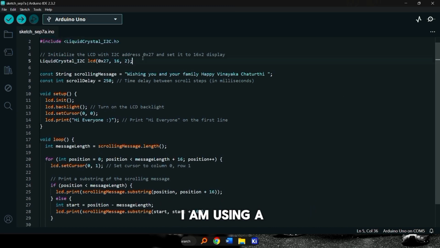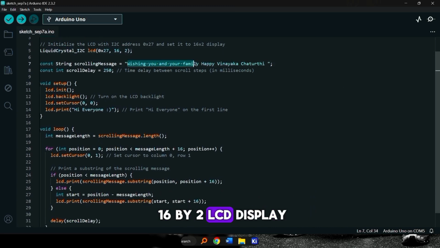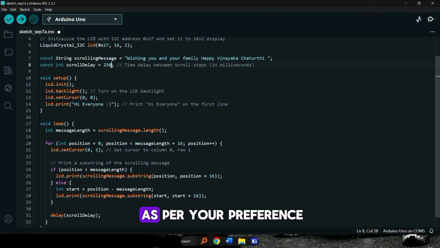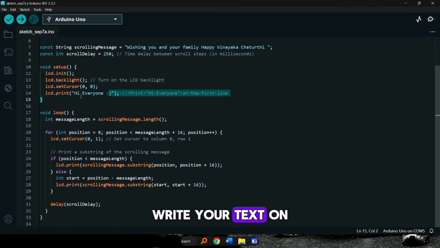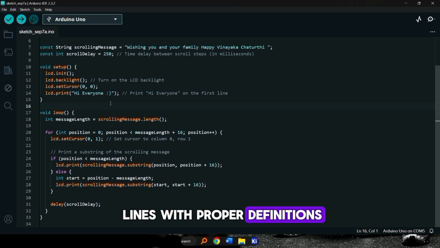Check the code once. I am using a 16:2 LCD display. Choose the delay speed. You can adjust it as per your preference. Write your text on the first and second lines with proper definitions.